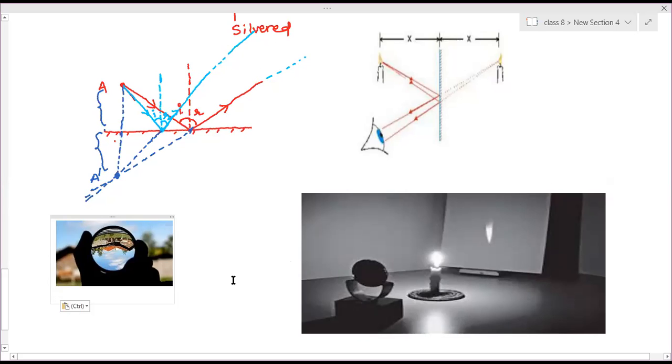That will happen in case of spherical mirrors. In spherical mirrors, the reflected rays will meet in front of the mirror. I will show you how they meet.